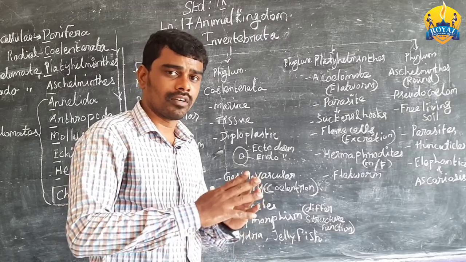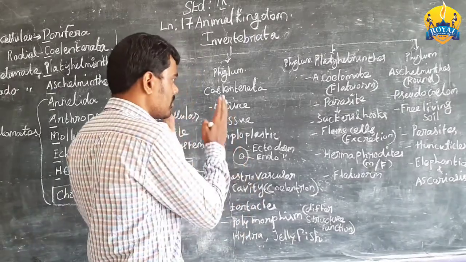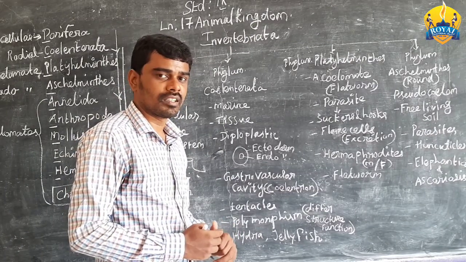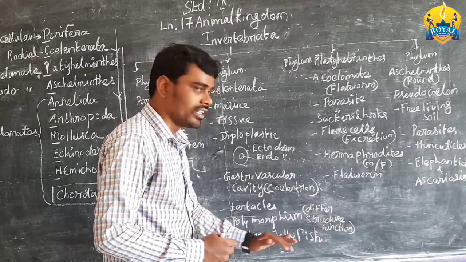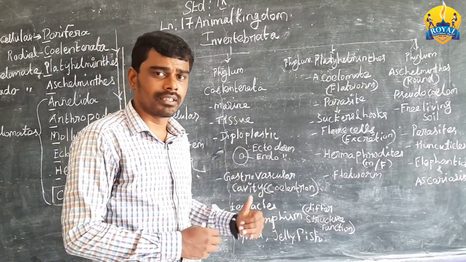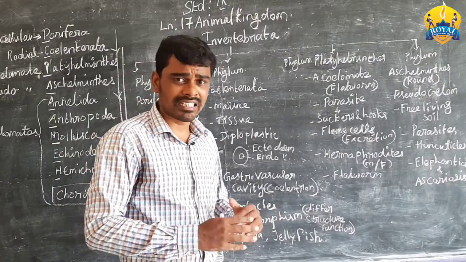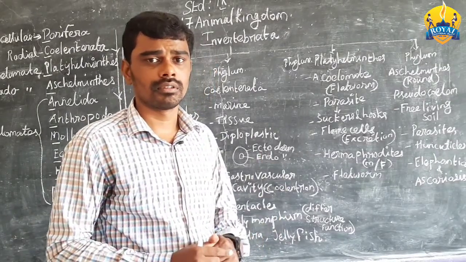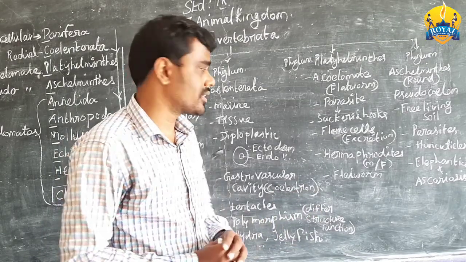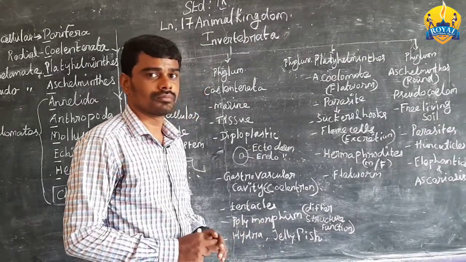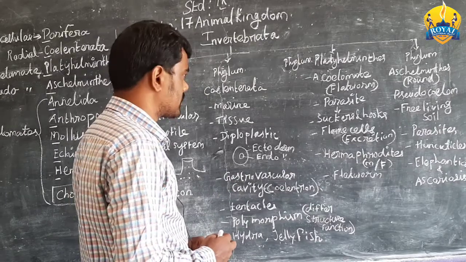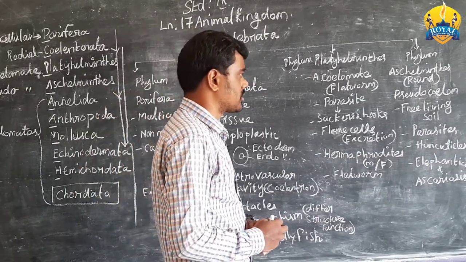Based on that, a lot of variation in the same phylum is known as polymorphism. For example, hydra and jellyfish are in the same phylum. Between hydra and jellyfish, there are lots of variations in structure and function, which is known as polymorphism in phylum Coelenterata.